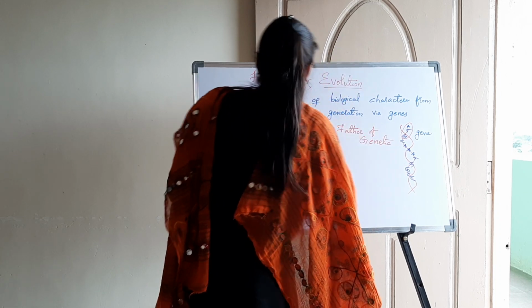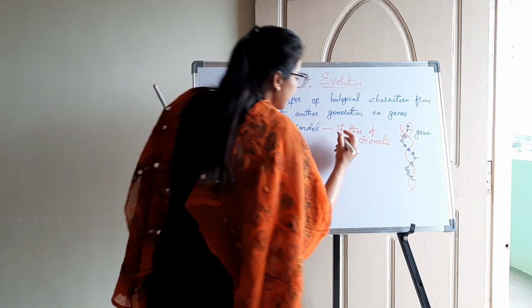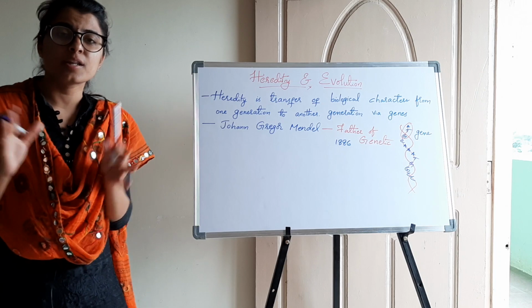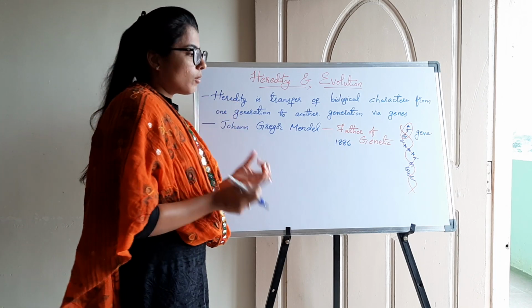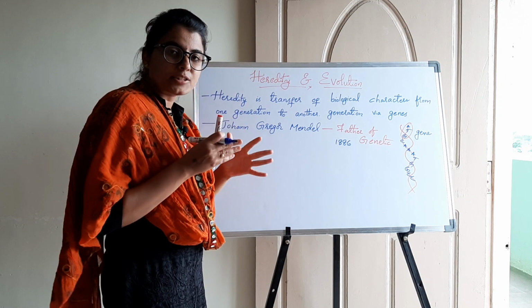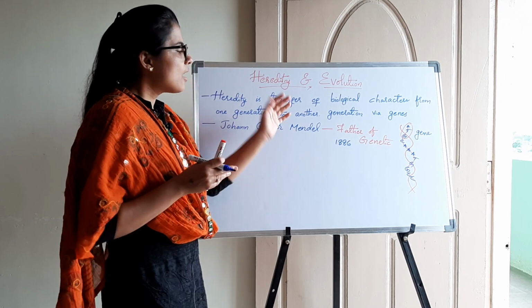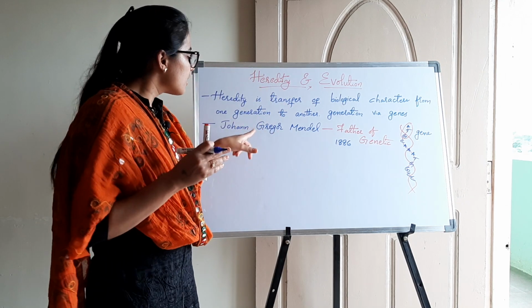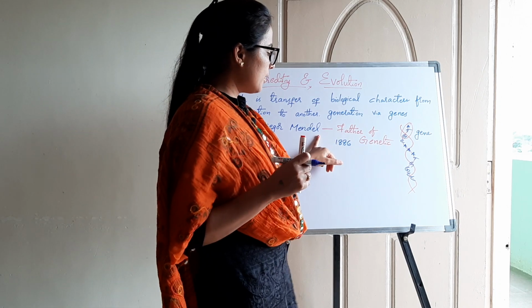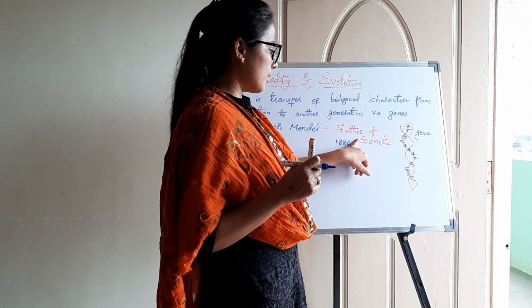In the year 1886 he made a lot of elaborate research on monohybrid crosses in pea plants, for which he took 7 contrasting traits. All these which we studied last year were made by Johann Gregor Mendel in the year 1886.